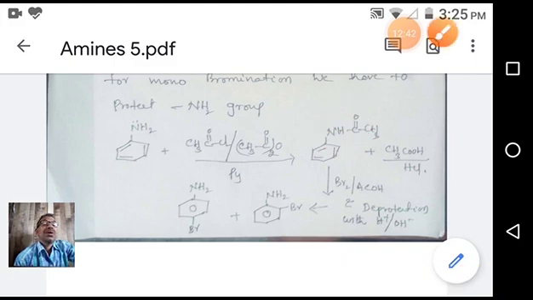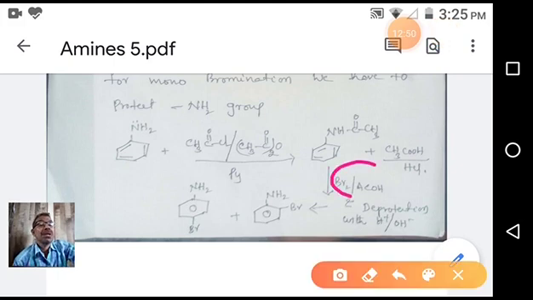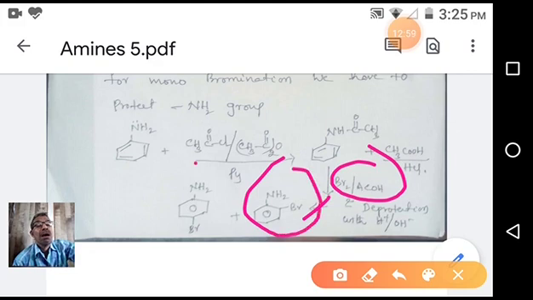So after that N-acylation, what do we do? We brominate. In this case the bromination reaction takes place at a slower rate with low yield. So we only get orthobromoaniline or parabromoaniline, a mixture of these compounds.